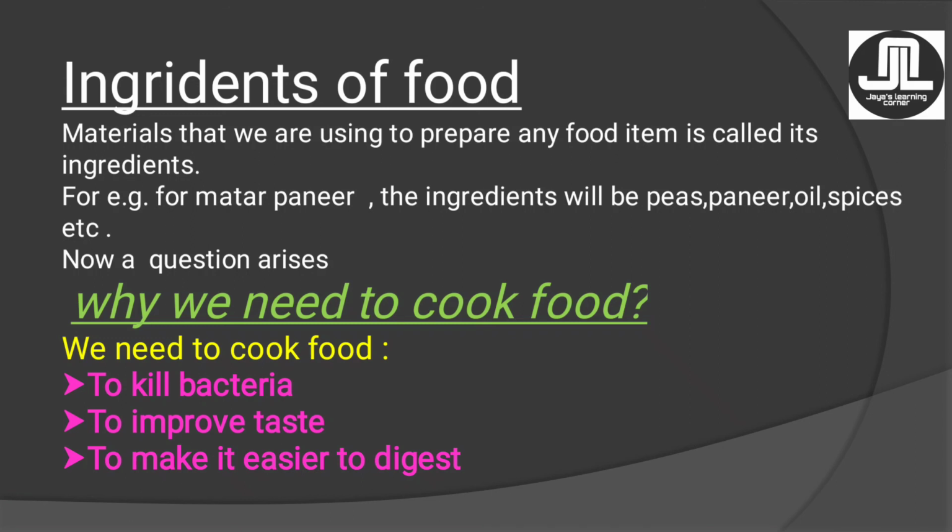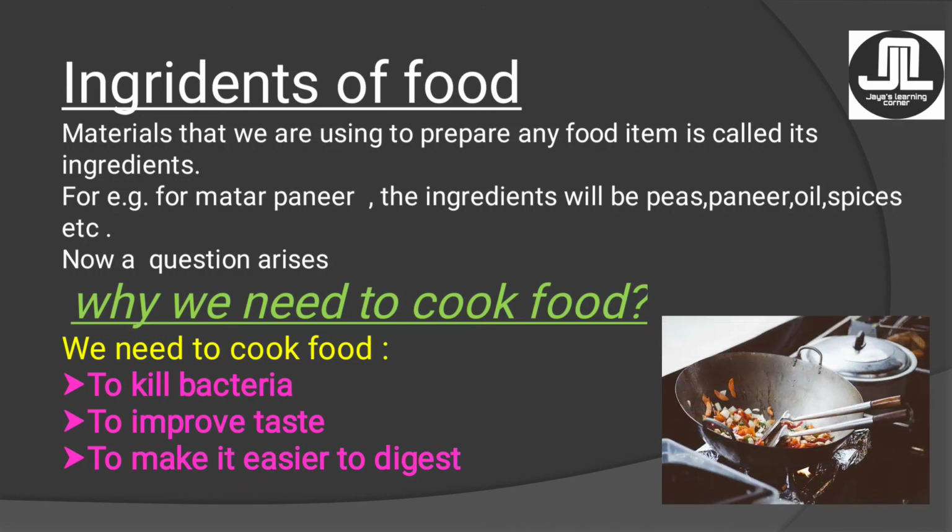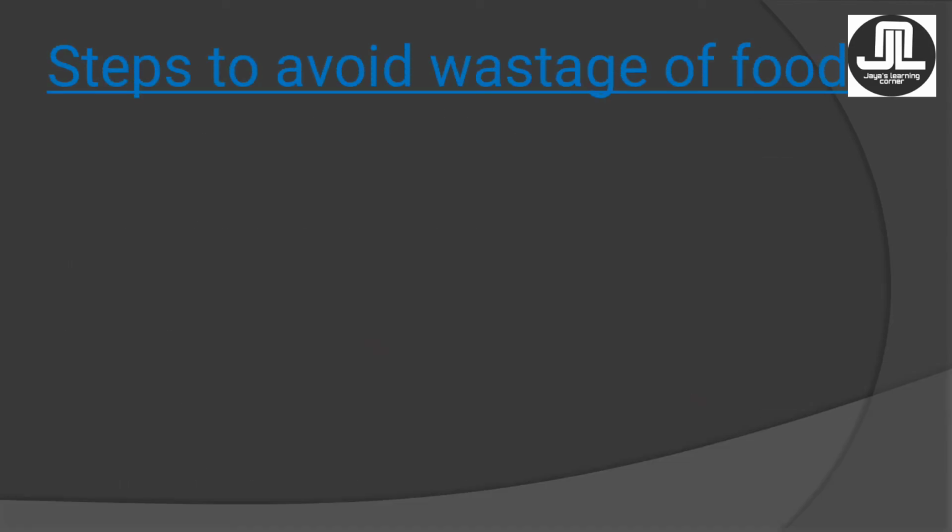So here comes the last topic of the chapter, and the last topic is steps to avoid the wastage of food. But before starting it, it is very important as per our moral responsibility also that we apply what we are reading. Just apply it in your daily life. See kids, whenever we throw away the food for any reason, it ultimately results in wastage of food. To avoid it, we should follow some rules with discipline.